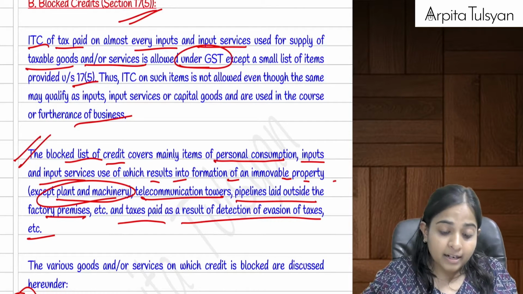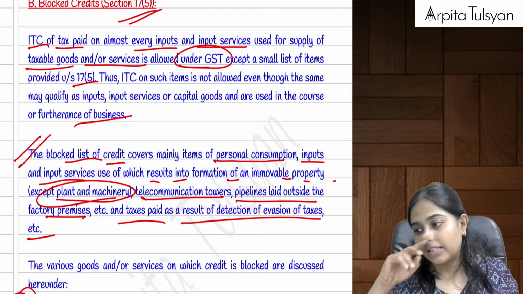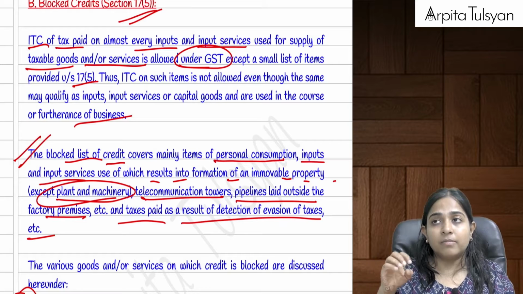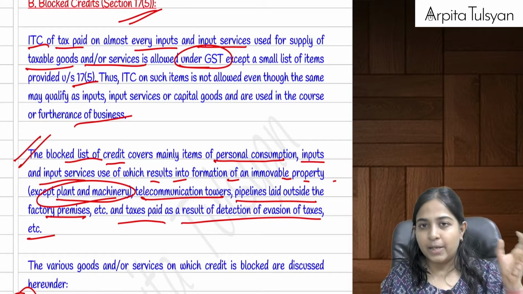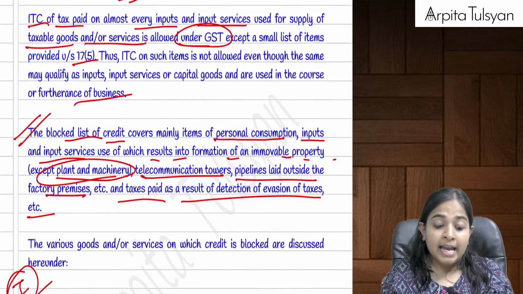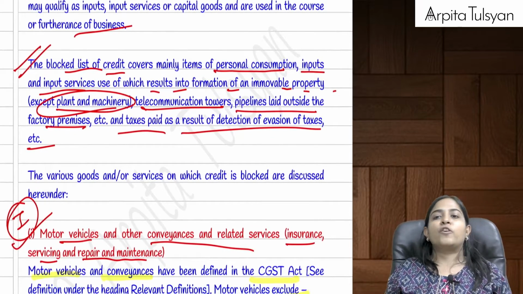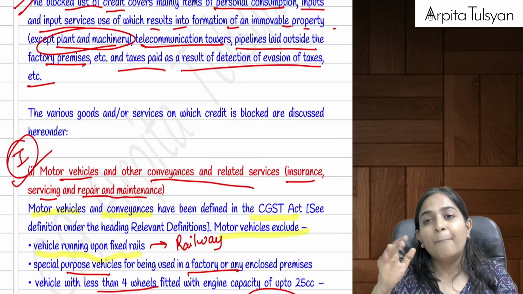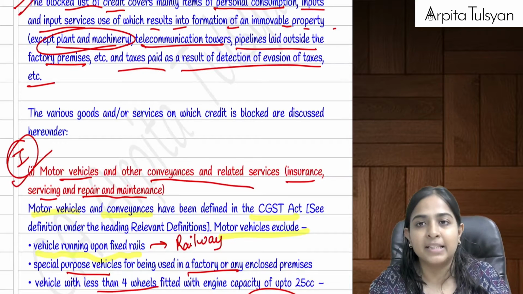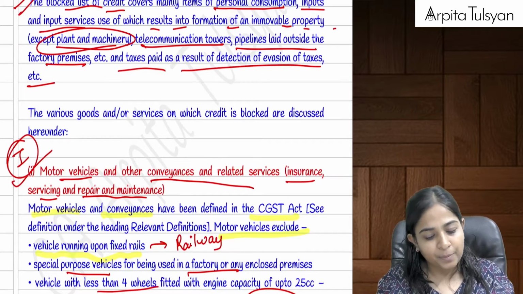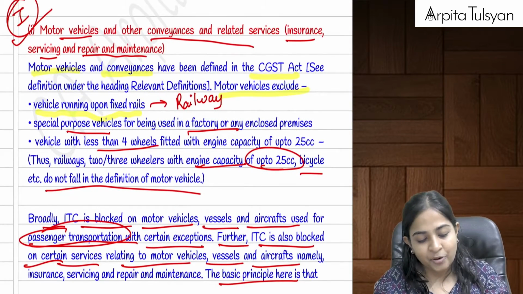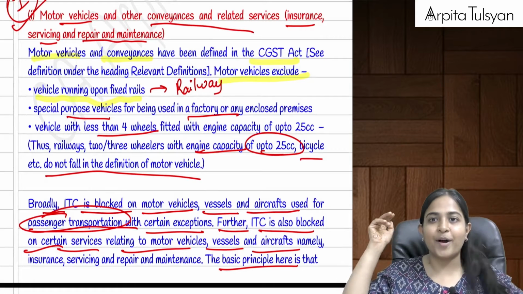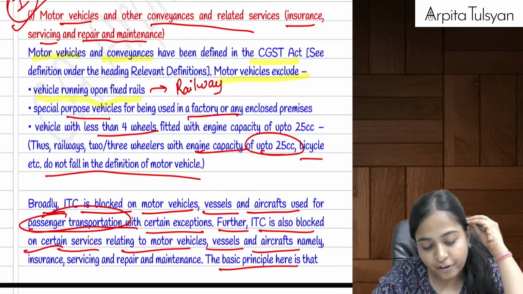Now, apart from that, there are certain types of inputs which are used in the course of business, and even though they are used in the course of business, the credit is totally blocked. It has been totally denied by the law. Even if you are using it for the purpose of business, the input tax credit on that is totally disallowed. There are 10 points we are required to do under this.